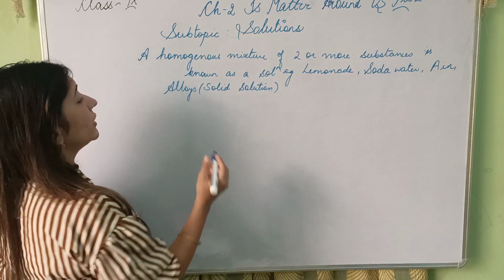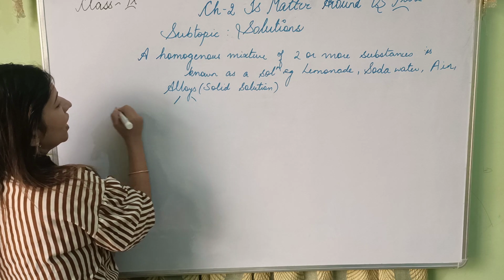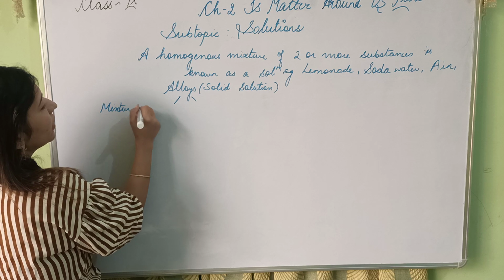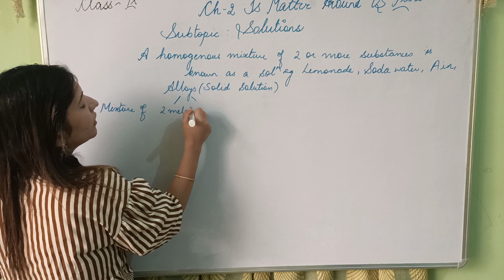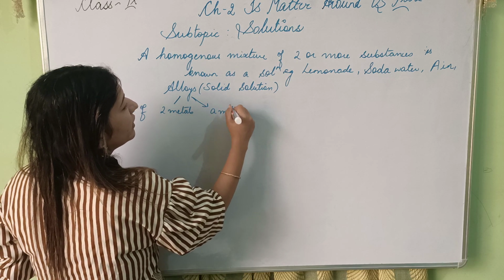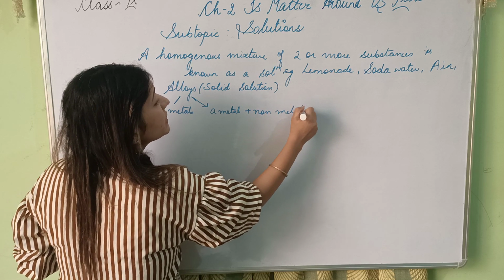Why? Now what are alloys? Alloys are basically a mixture of two metals or a metal and a non-metal, which cannot be separated.